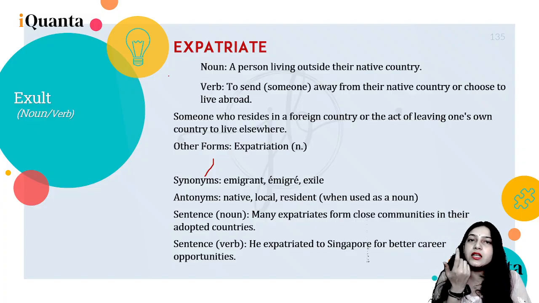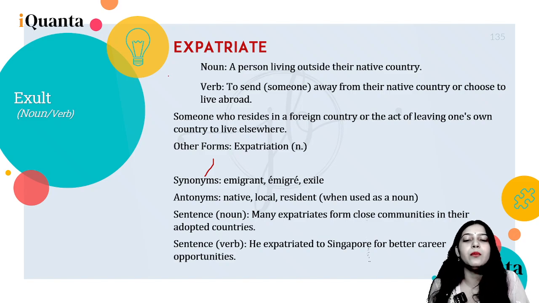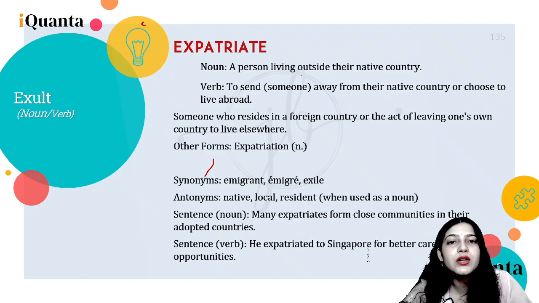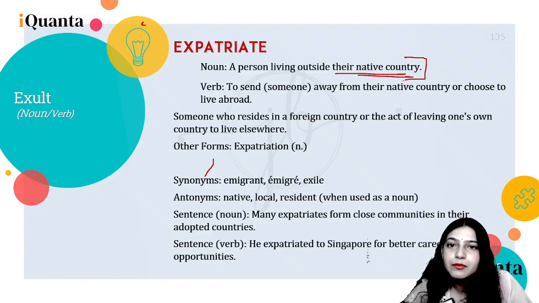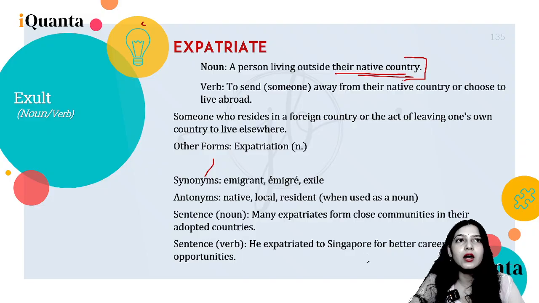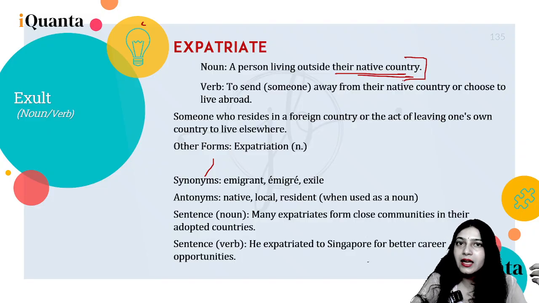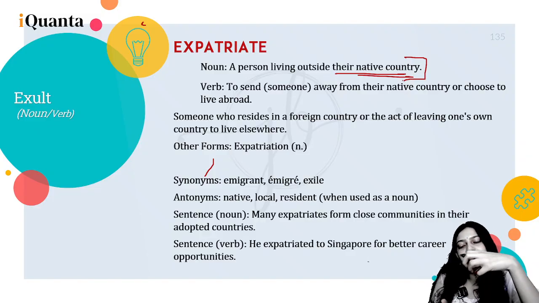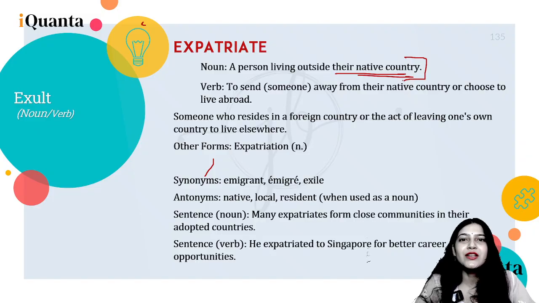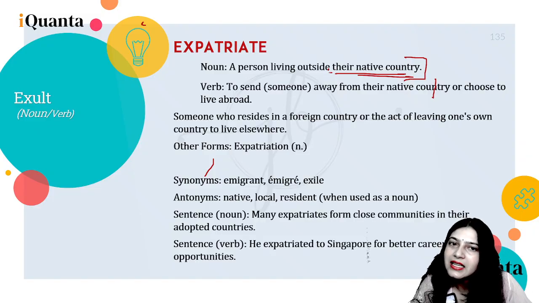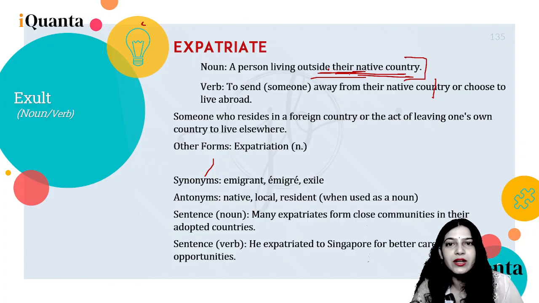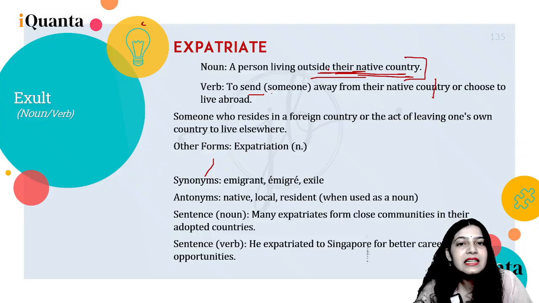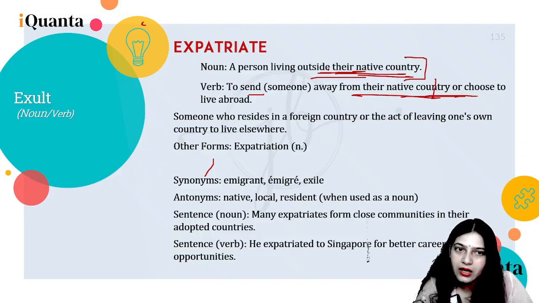Expatriate. Now it can be a noun also and it can be a verb also, right? Noun, a person living outside their native country. So expatriate. Patriotism, आपको पता है, patriot is a deshbhakt, right? Expatriate is basically, now this patriot is out of the country. So a person living outside their native country is an expatriate. And verb, to send someone away from their native country or to choose to live abroad.